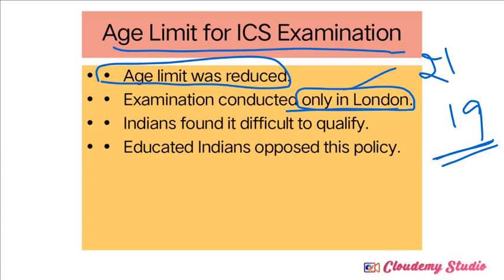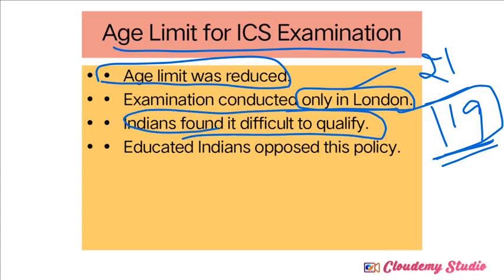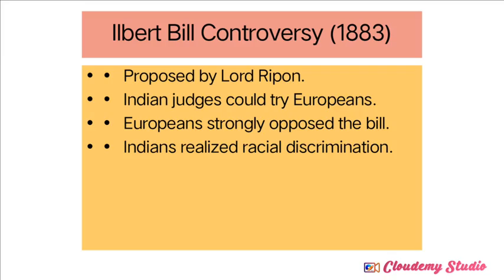If Indians wanted to participate, they had to go to London and face the civil service examination, and they also raised the difficulty of the examination. So it was difficult for Indians to qualify. That's why educated Indians started to oppose this policy, and it became one of the factors in the growth of nationalism.